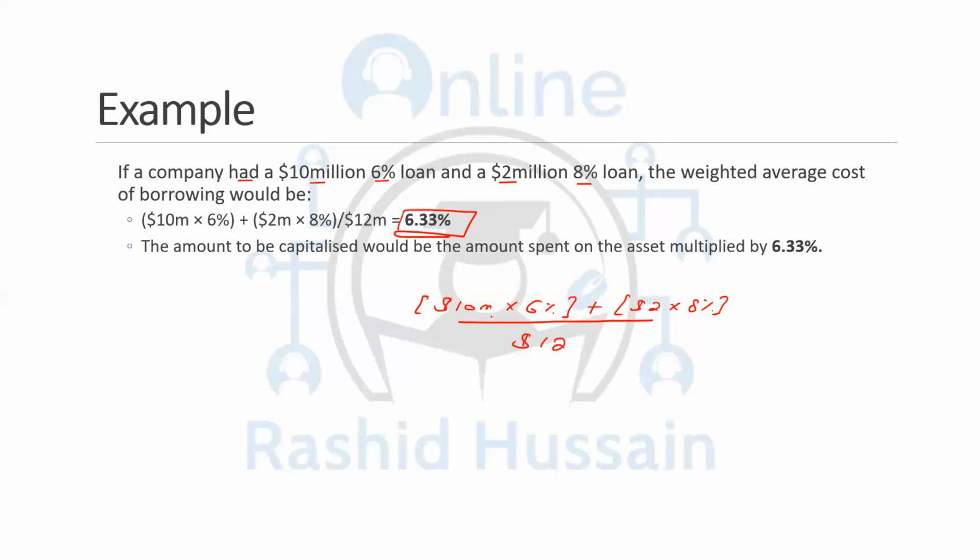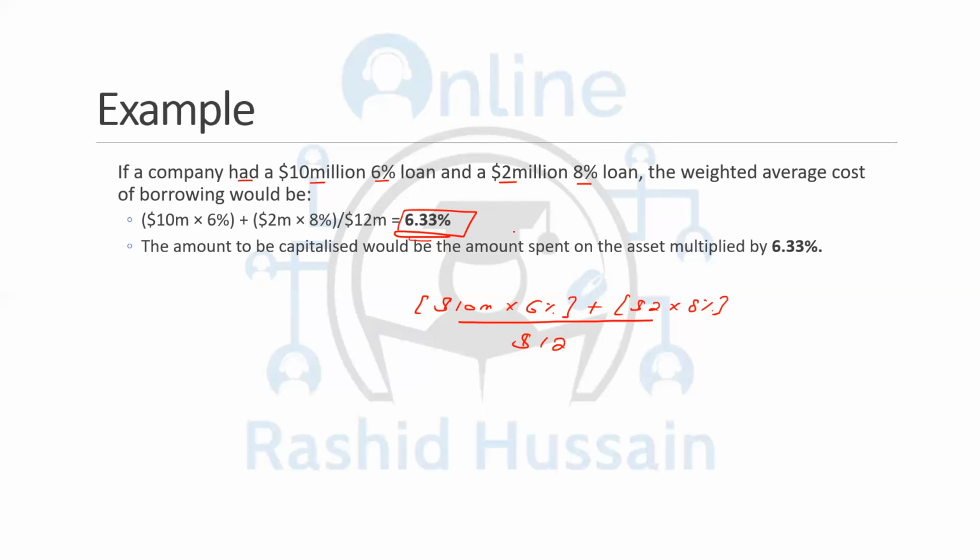So basically, understand the formula in substance. The numerator gives you the total interest, and the denominator is the total finance. So when you compare the total interest with the total finance, it gives you the average rate of 6.33%.